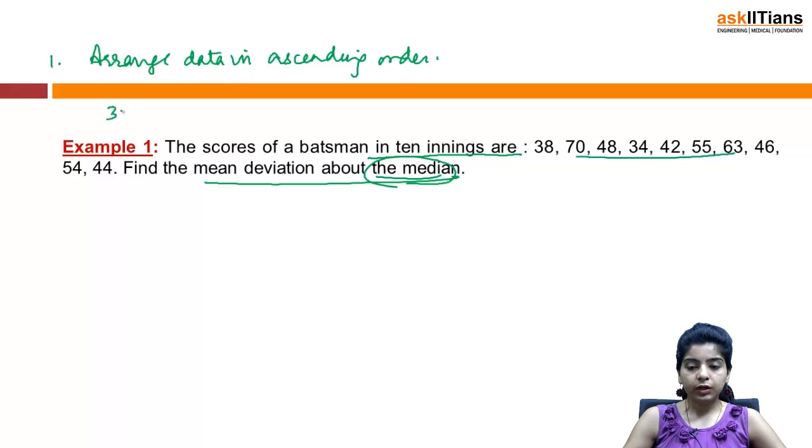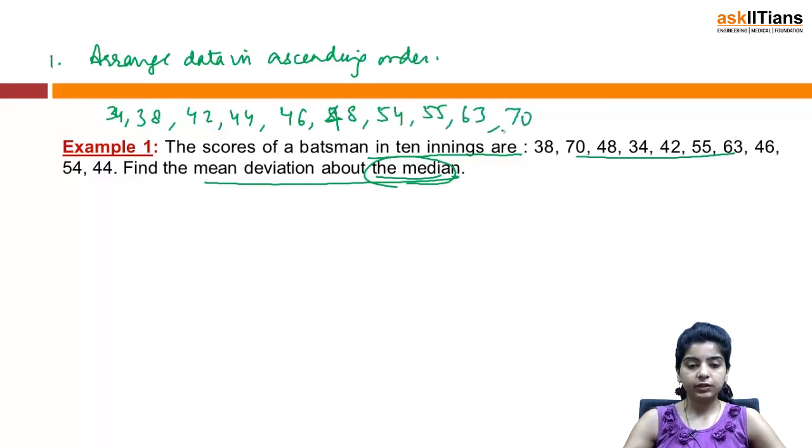So the data is 34, then I have 38, 42, 44, 46, then you have 48, 54, 55, 63 and 70.